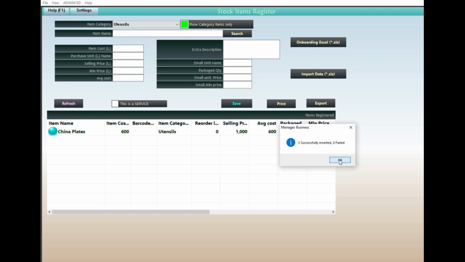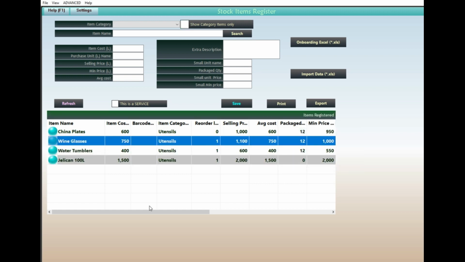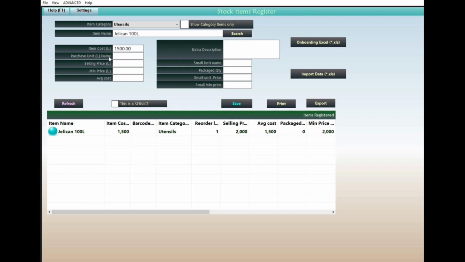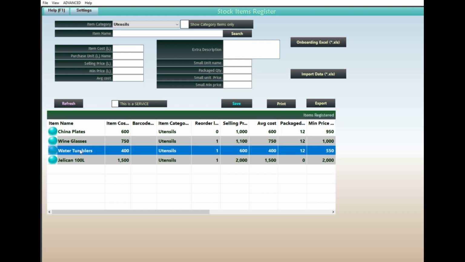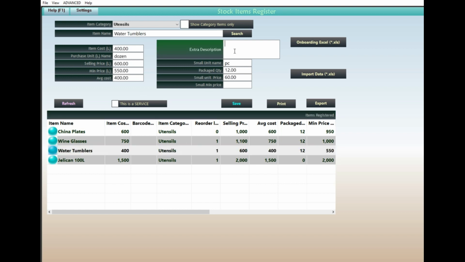When done, save the file in a public folder, like Documents or Desktop, and rename it. Click the Import Data button and browse to the file. The information will be uploaded instantly. Repeat the process for the other categories.